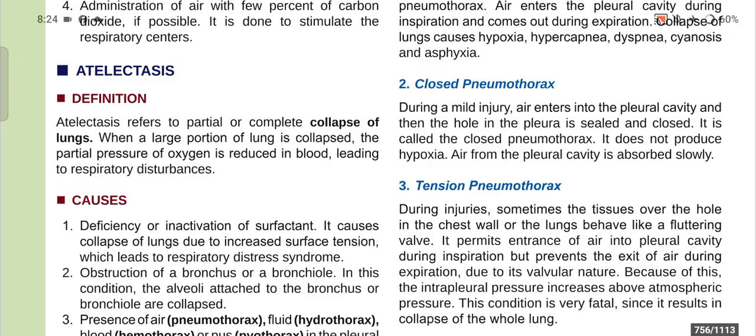So first of all, we will come to know what is atelectasis. Atelectasis refers to partial or complete collapse of lungs, and when a large portion of lung is collapsed, the partial pressure of oxygen is reduced in blood, which leads to respiratory disturbances.